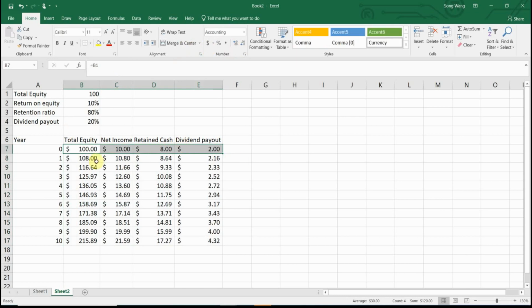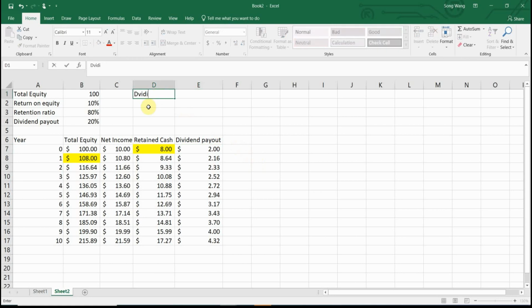As you can see, the retained cash is being added to the total equity in the next year. And right here you have more retained cash, so that's going to increase your total equity by the same amount. And for your dividend, so let's solve for the dividend growth rate. So you can use a later dividend divided by an earlier dividend, then minus 1. So that's 8%, so to speak. All right, you can also simply use return on equity multiplied by retention ratio. All right, that's also 8%.